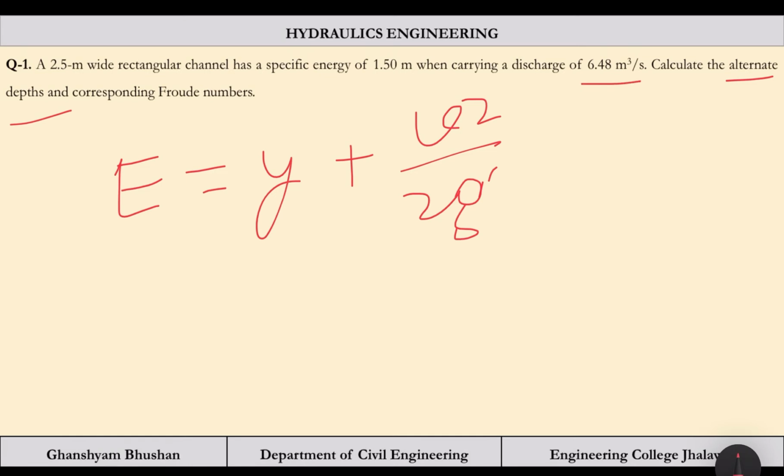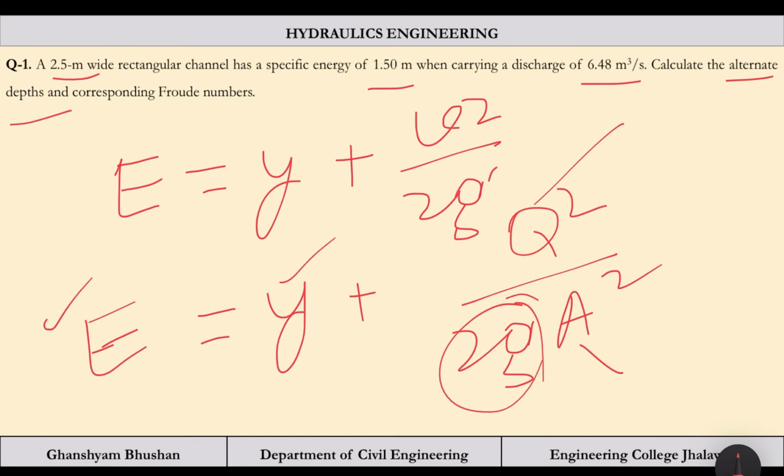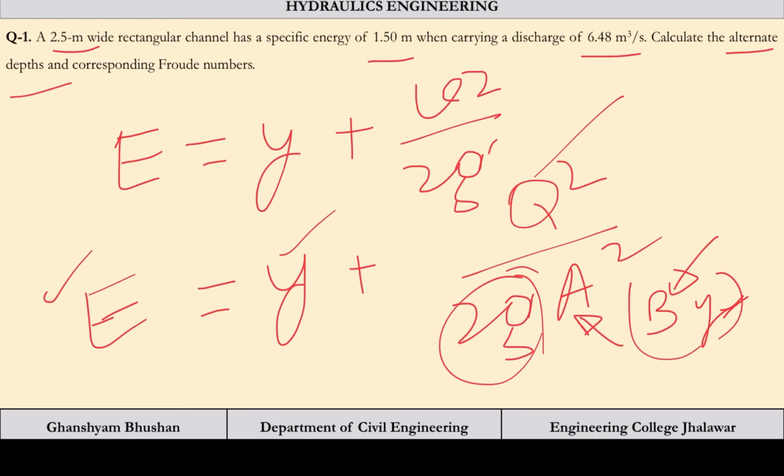Q is given, E is given, and width is given. So E equals y plus Q square by 2g A square. Now, Q is given, 2g is constant, y we have to calculate, E is given, and here A is B into y. B is given, only y is unknown. So by using this equation directly you will get the value of y. So let us see how we are going to solve this problem.